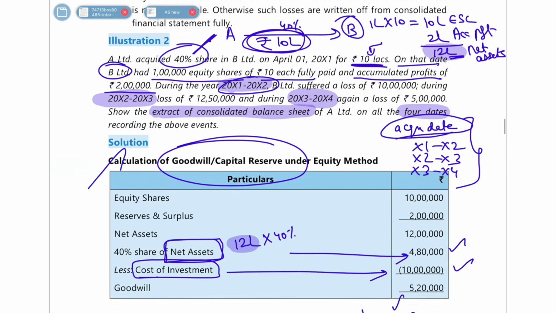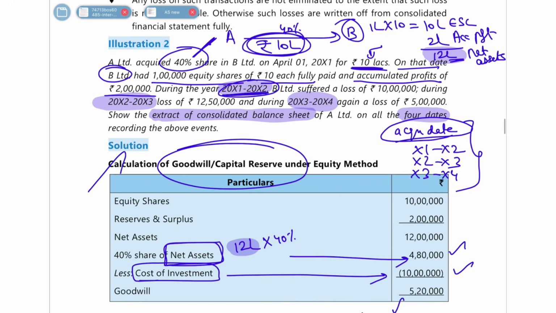Okay. Next is the year end of 1-2, which means 31st March 2002.